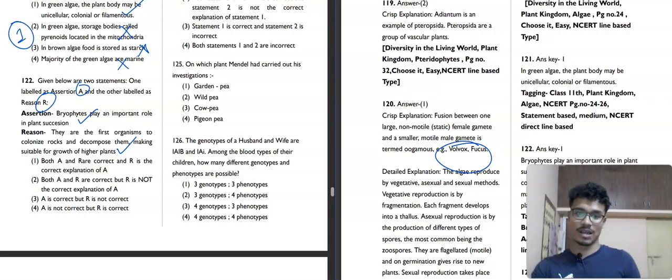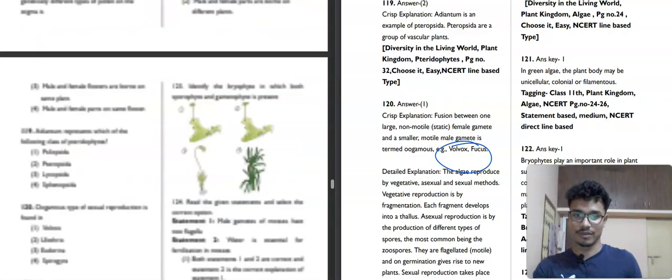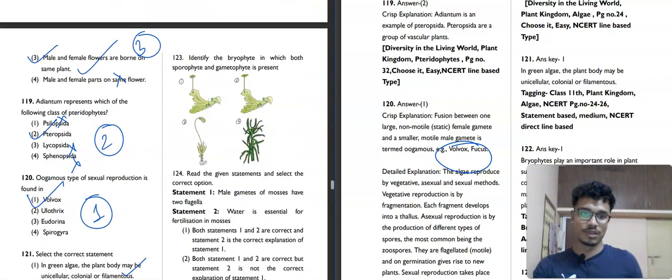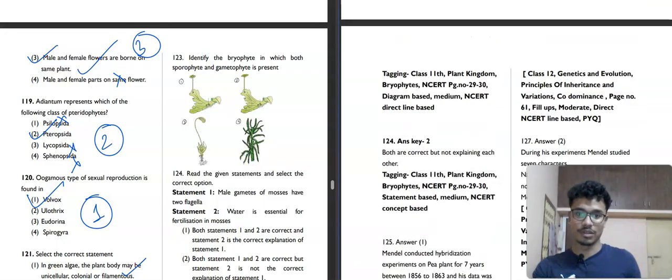So both assertion and reason are correct, and if we put a 'because' there, you can now read that bryophytes play an important role in plant succession. Why? Because they are the first organism to colonize rocks and decompose them by secreting some sort of acids, making them suitable for growth of higher plants. That's why the first option is our correct answer. Now we'll move towards question number 123. I think this will be a good question.